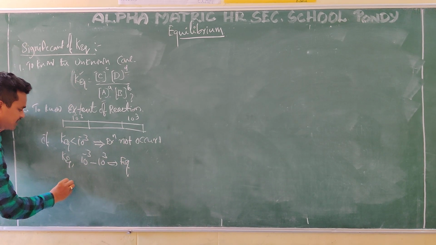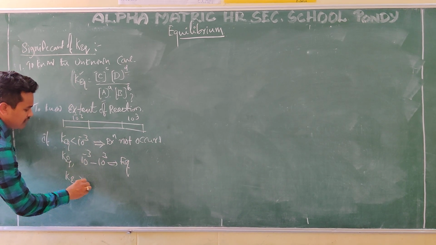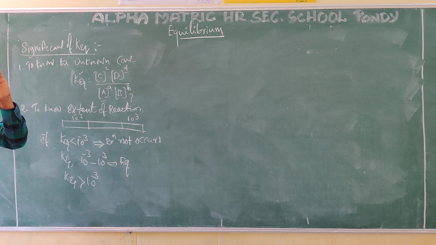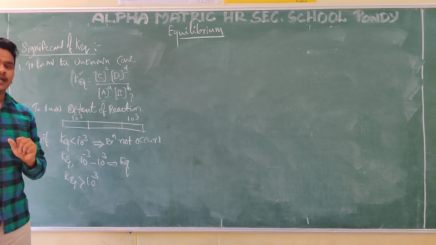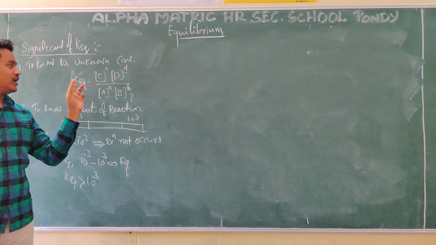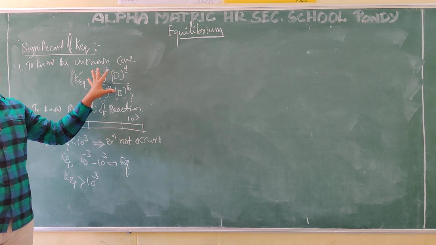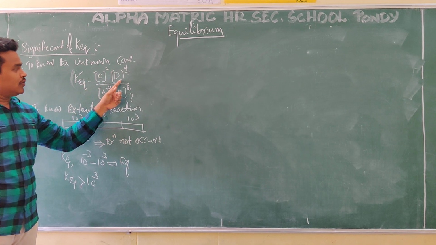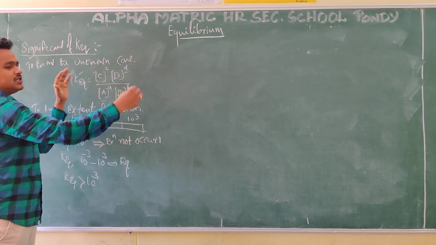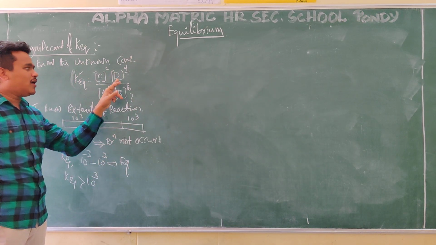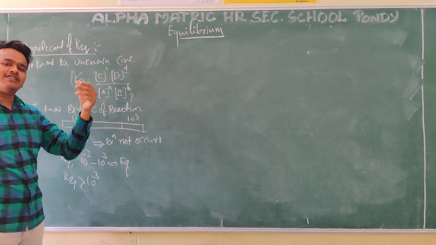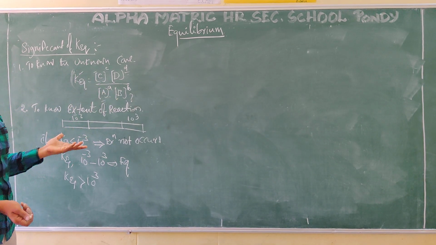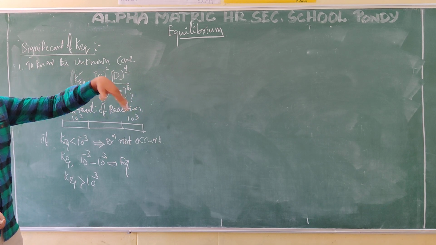And the other point is, if K equilibrium is greater than 10 power 3. Greater than 10 power 3 means 1000. 1000 is a big value. How is it coming? Based on the numerator. Numerator is a very big value means the overall value will be big. What is the numerator here? C and D. In our reaction, what are C and D? Products. Products values are more means obviously products are coming.